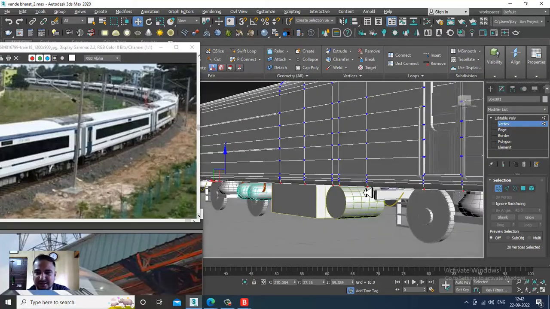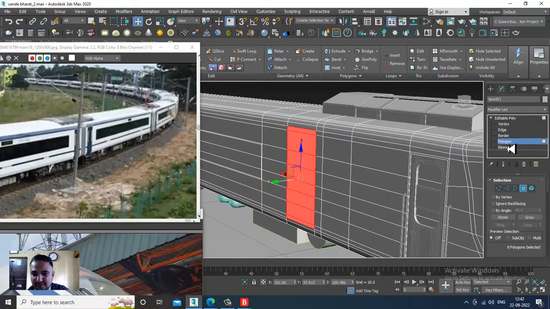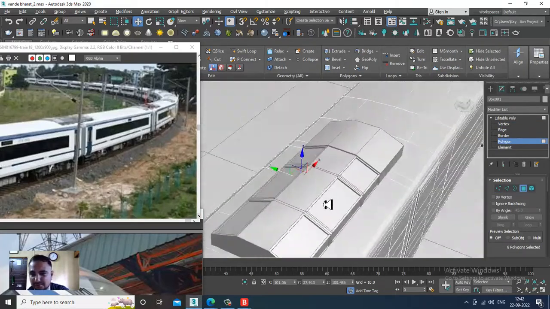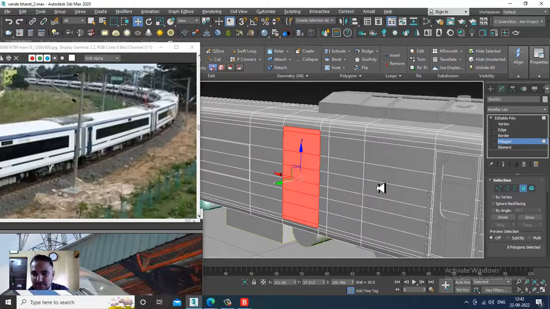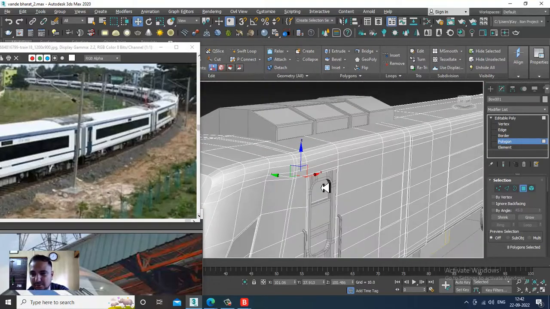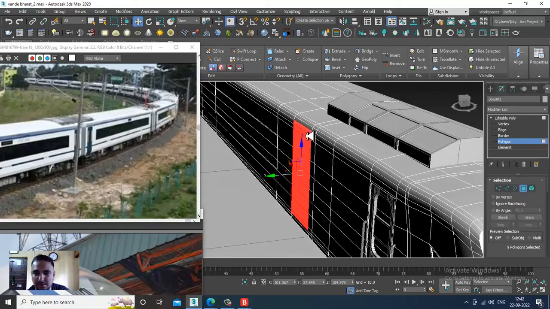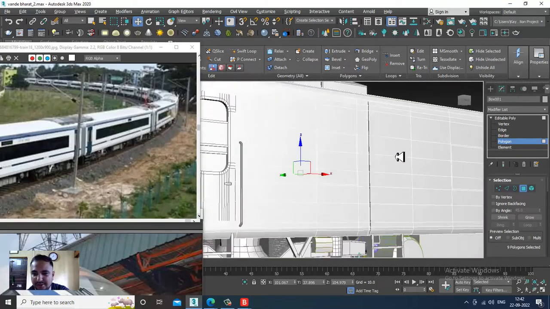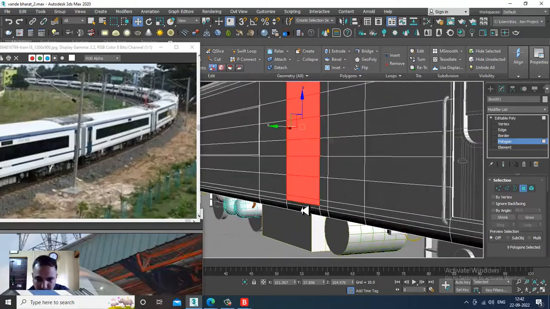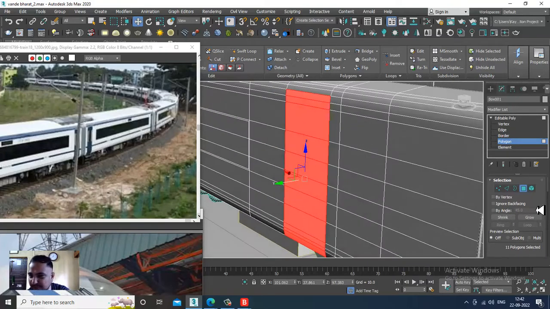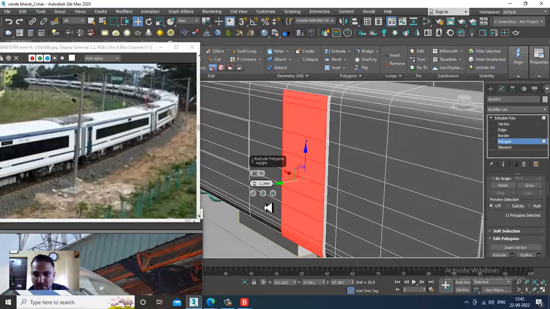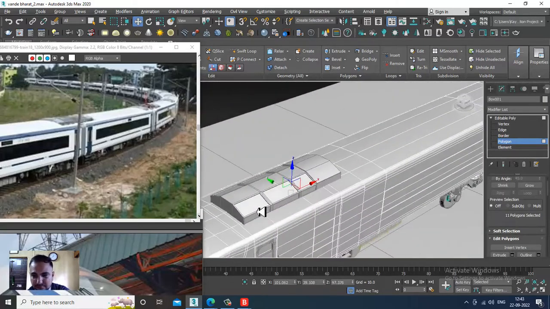Now end isolate this again. Select the polygons and slightly extrude it out a bit, not much, and click OK.